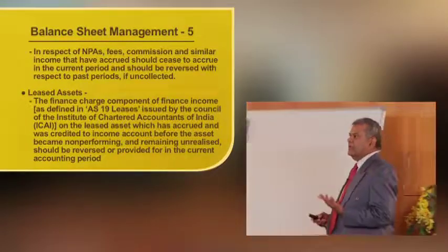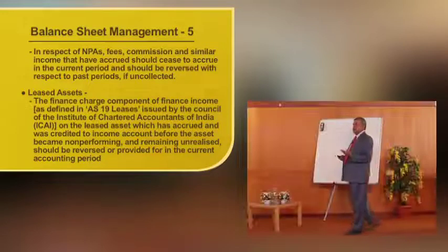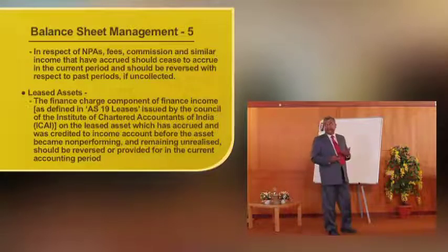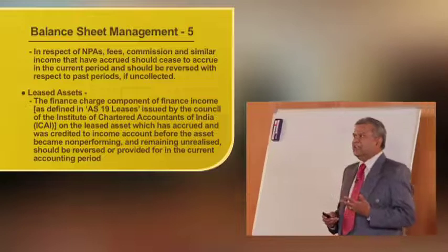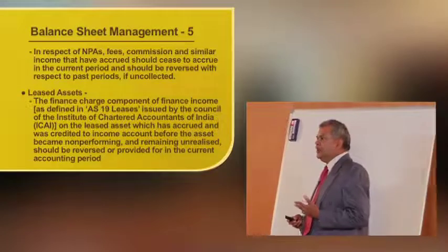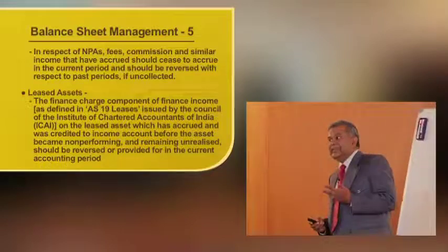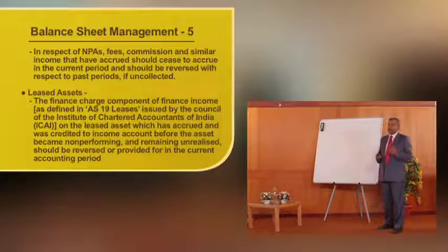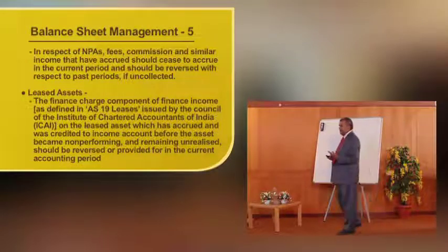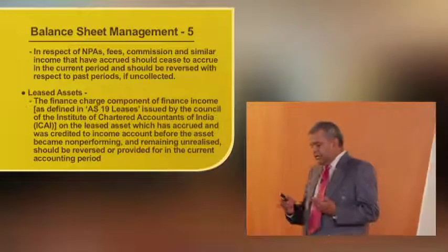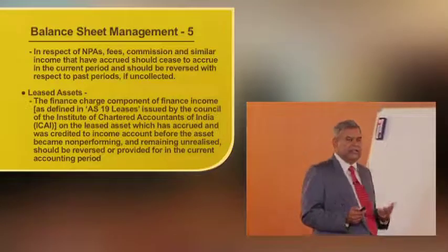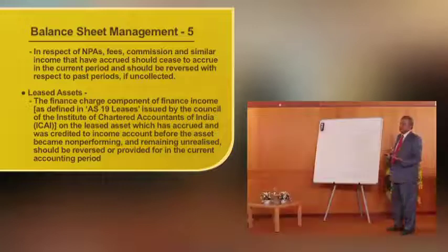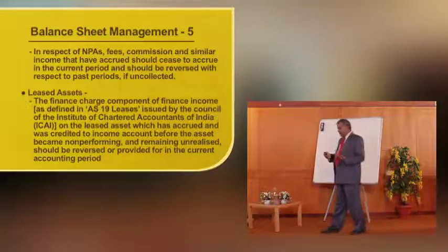For leased assets, the finance charge component of finance income as defined in AS 19, accounting standard 19, Lease accounting, issued by the Council of the Institute of Chartered Accountants of India, that is ICAI, which has accrued and was credited to income account before the asset became non-performing and remains unrealized, should be reversed and provided for in the current accounting period. Same thing: whatever lease I have taken to income account, I wait for 90 days, and on the 91st day for non-receipt of the lease rental, the account becomes NPA, so the entire amount is to be reversed to debit of income account.